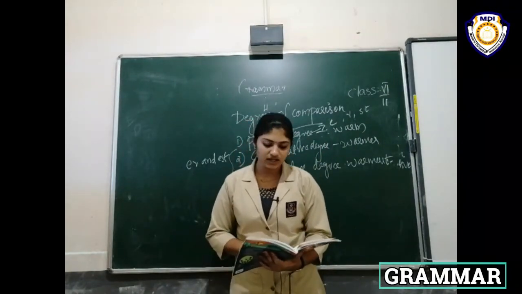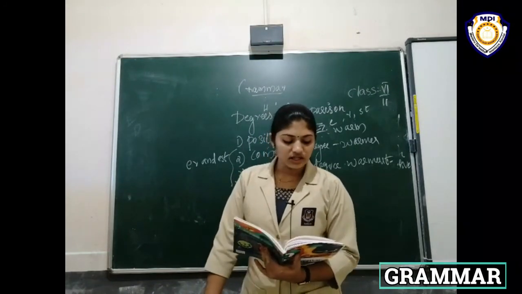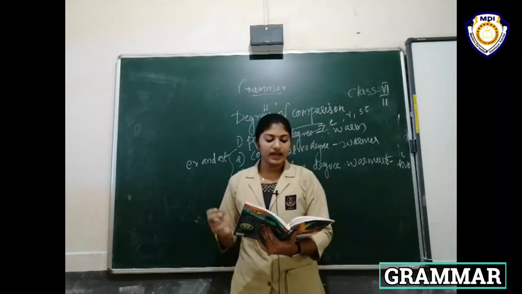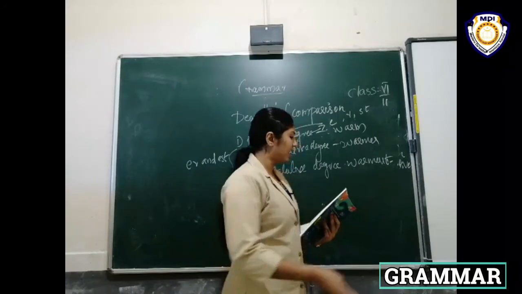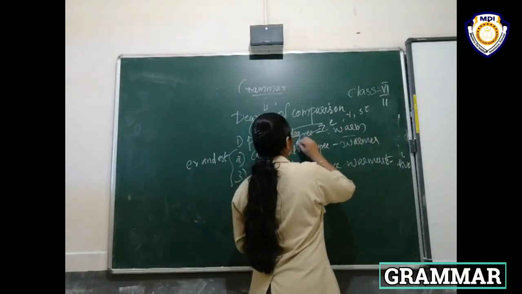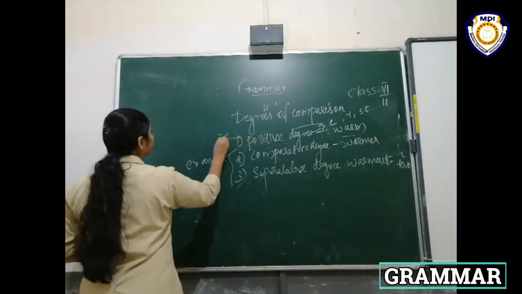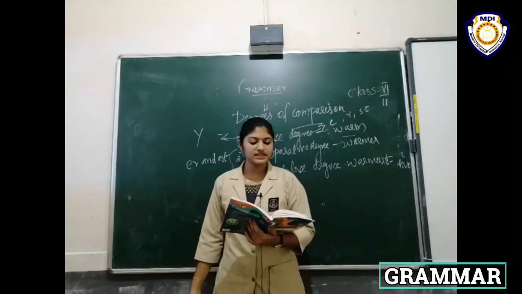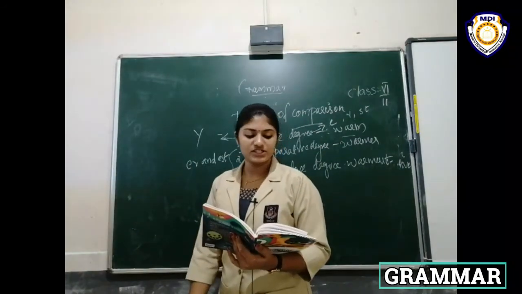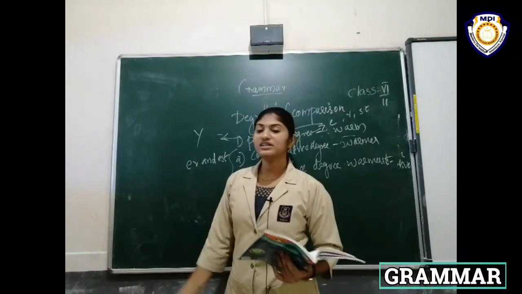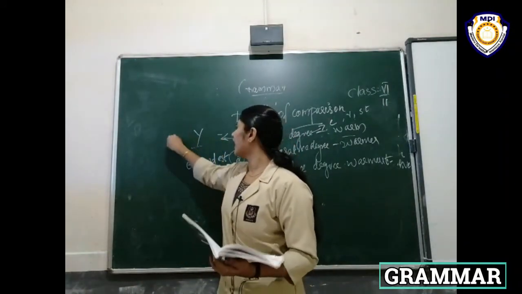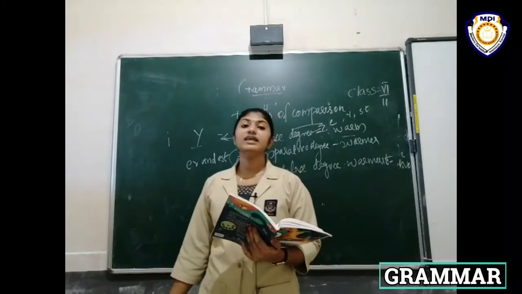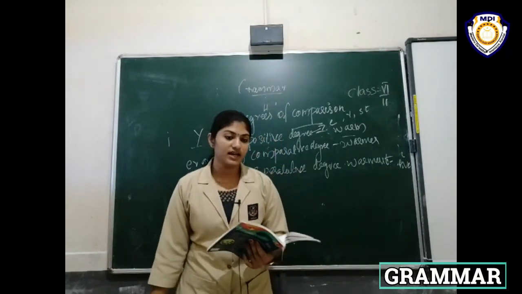Okay, all of you understand? Then next, if the positive degree ends with Y preceded by a consonant, the Y changes into I, then we add ER and EST.